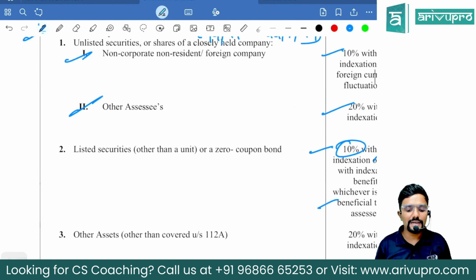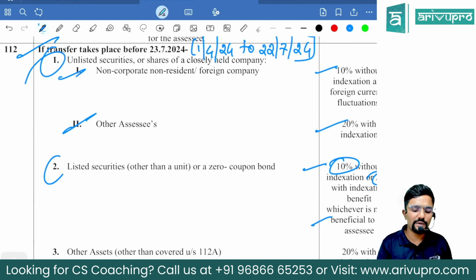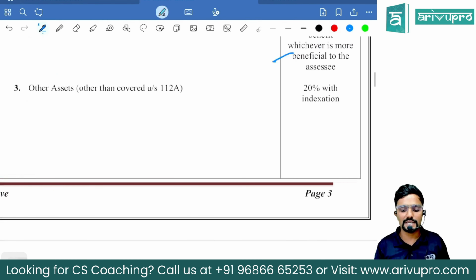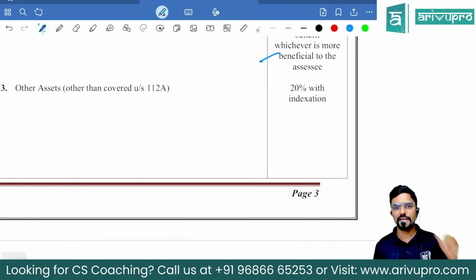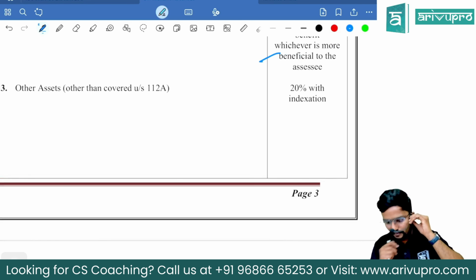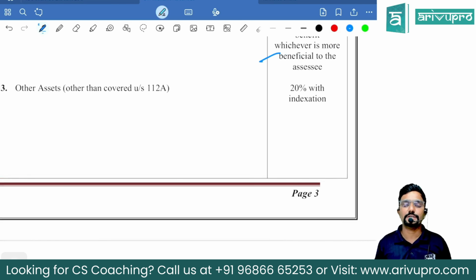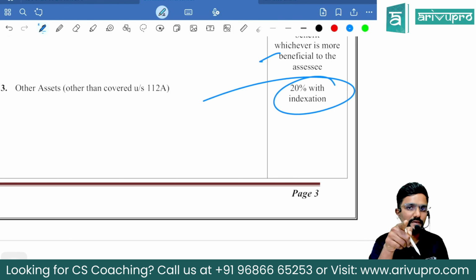Okay. Other assets, sir, because whatever is covered here is only securities, listed or unlisted. What about other assets, sir? 20% with indexation. Guys, if by chance the transfer has happened before 23rd July and you are not clear about the asset or category, then always go with the 20% rate. Always go with the 20% rate under section 112.